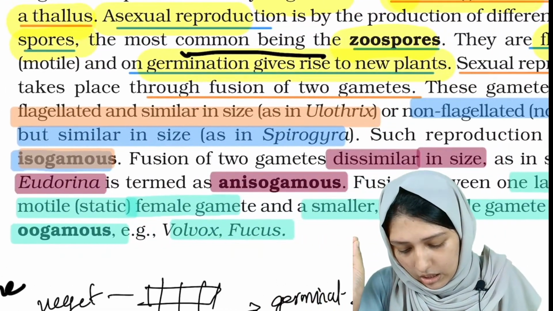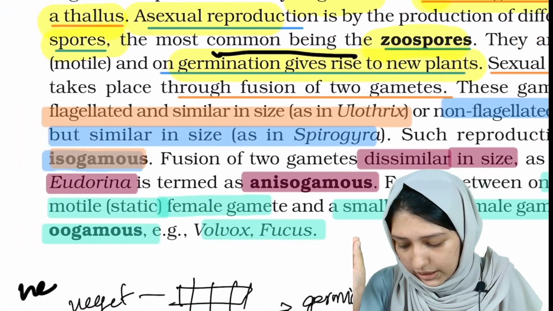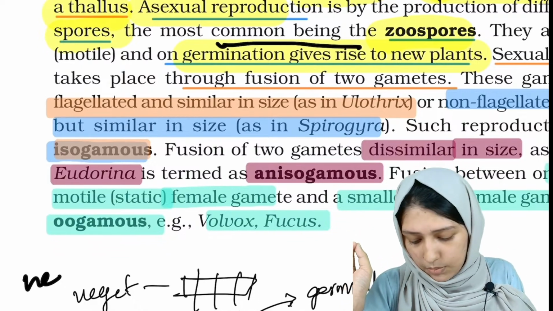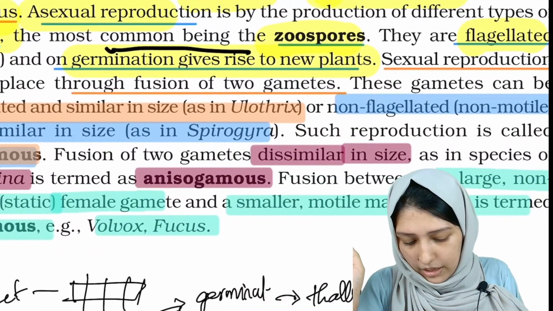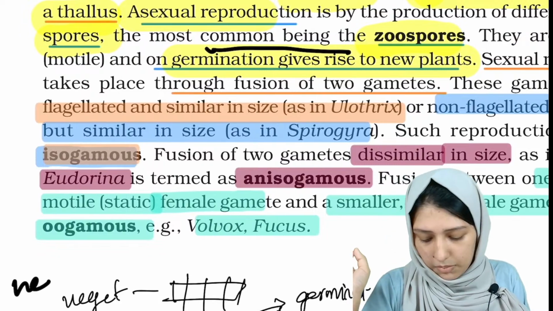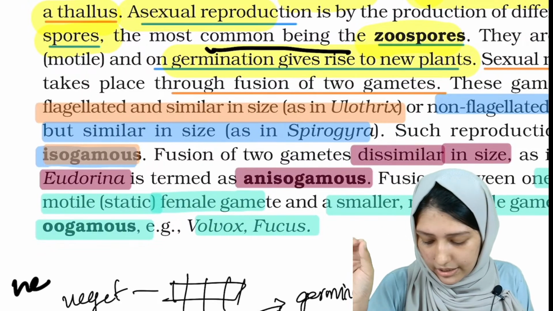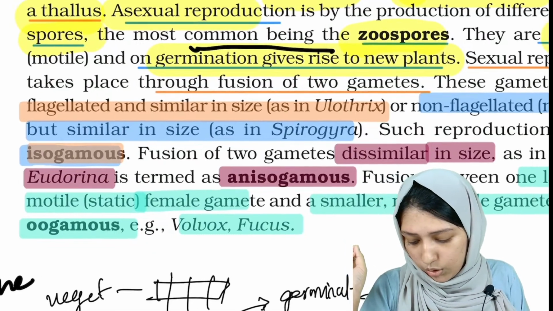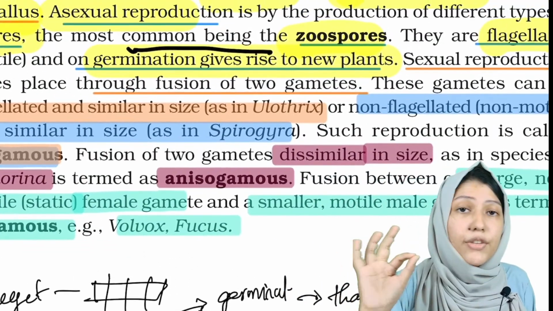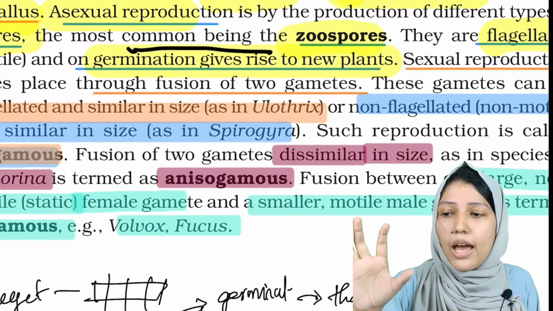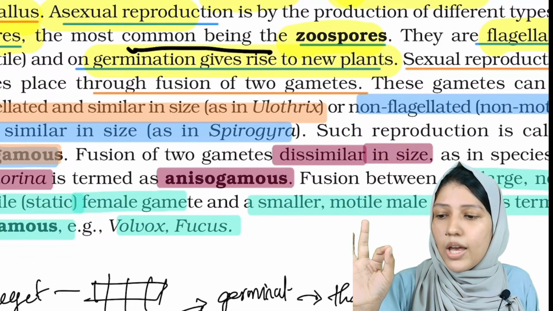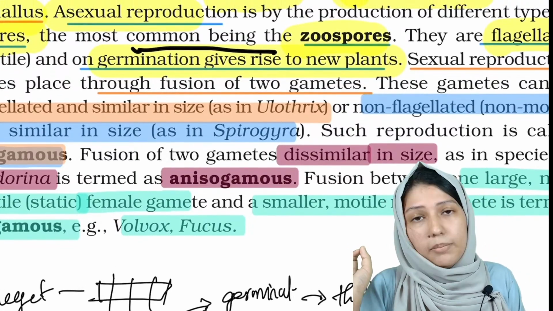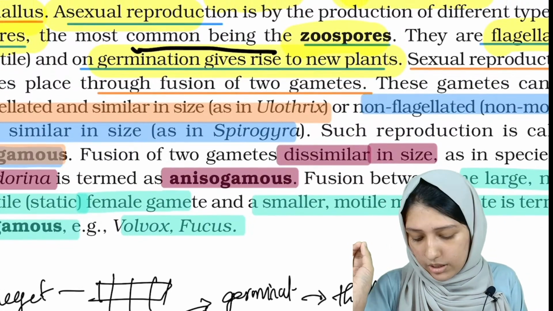Okay, then if they are non-flagellated but similar in size, Spirogyra. I will give you a trick to remember this, but just read it first. Then this reproduction is known as isogamous, and if dissimilar in size, they are known as anisogamous. Example is Eudorina. And if the fusion is between one large and one small gamete, then it is known as oogamous. Example is Liverworts and Fucus.